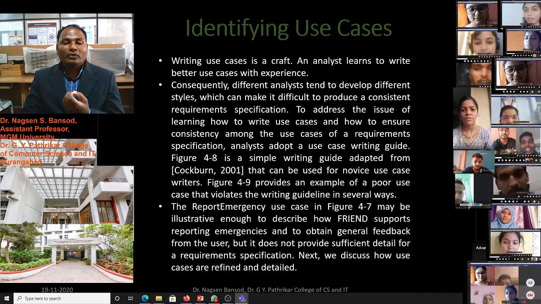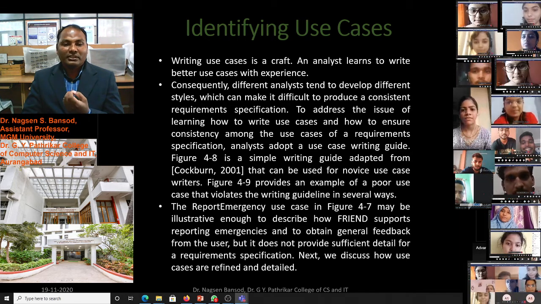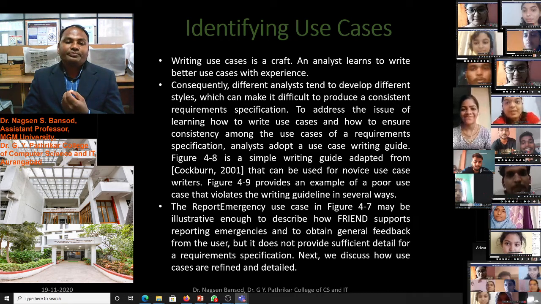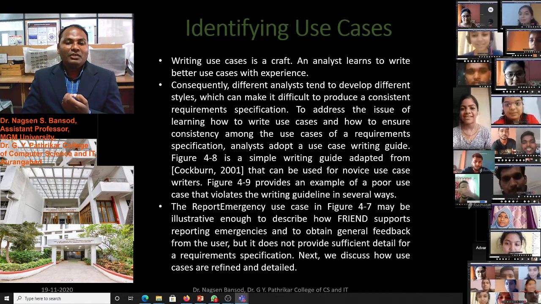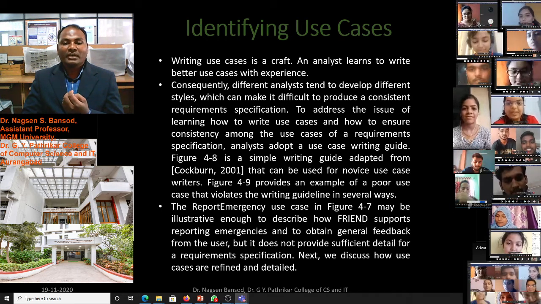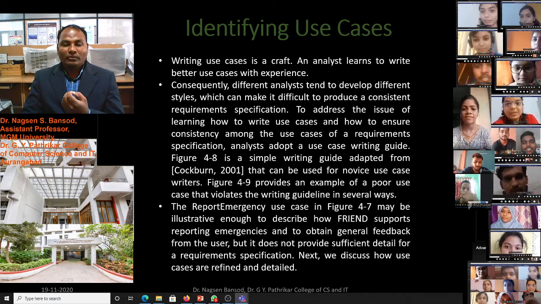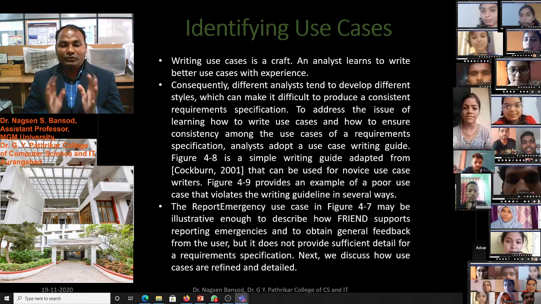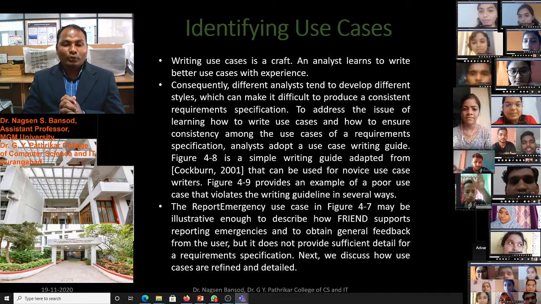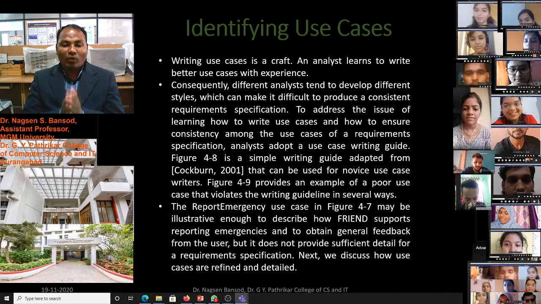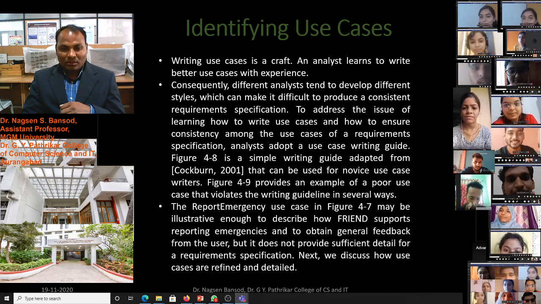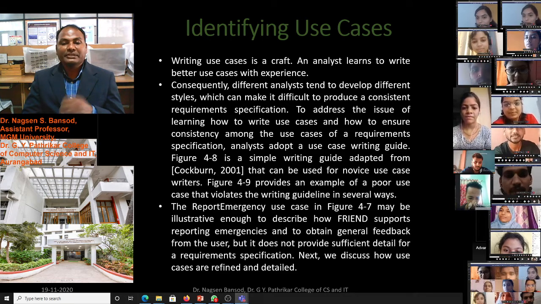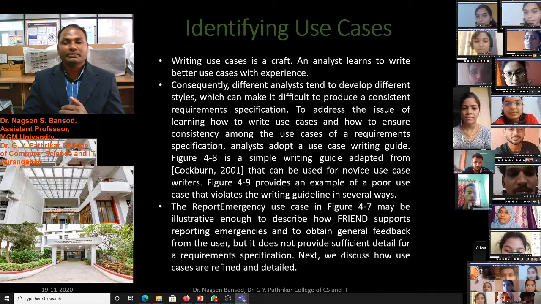The report emergency use case we see in figure 4.7 may be illustrative enough to describe how FRIEND as a software supports reporting an emergency and obtaining general feedback from the user, but it does not provide sufficient detail for a requirement specification.